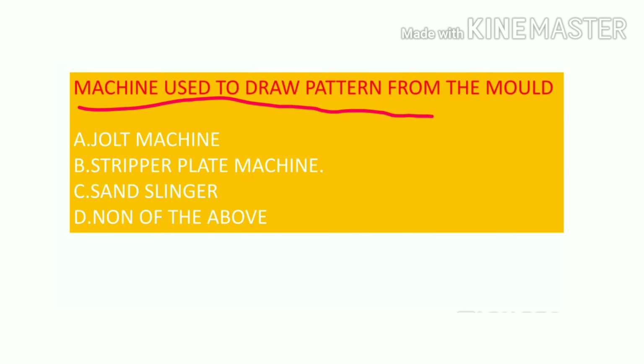Machine used to draw the pattern from the mold. So it's from metallurgy. Jolt machine, stripper plate machine, sand slinger, none of the above. So to remove the pattern from the mold, we know the stripper plate machine.